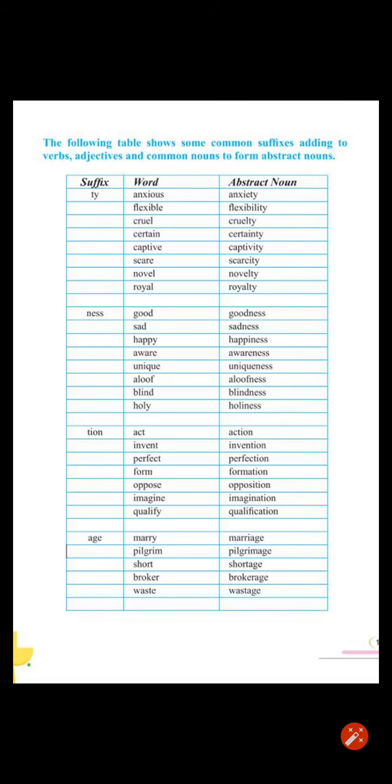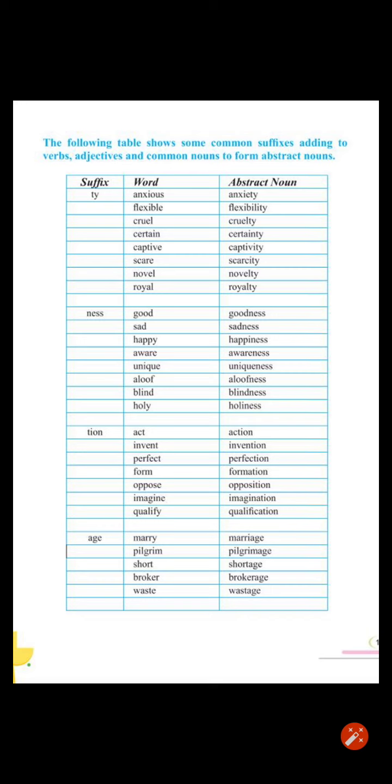Now children, as we have learnt about nouns and kinds of nouns and also the abstract noun, here on this page there is a table given to you. So you have to add the suffix. Suffix means you have to add some letters to a word to make a new word. Those are called suffixes. And that will become abstract noun. So here are some suffixes given like ty, ness, tion, age.